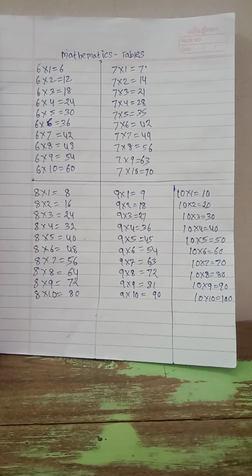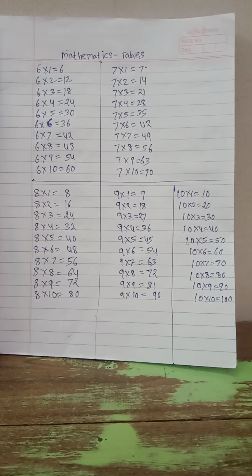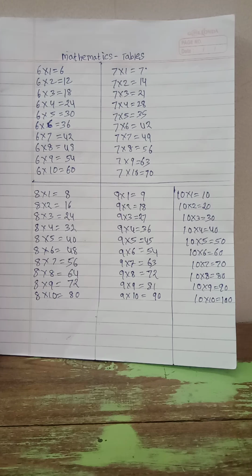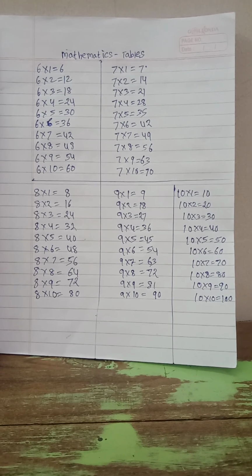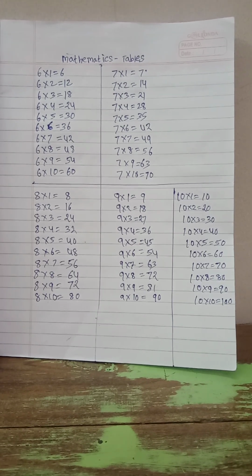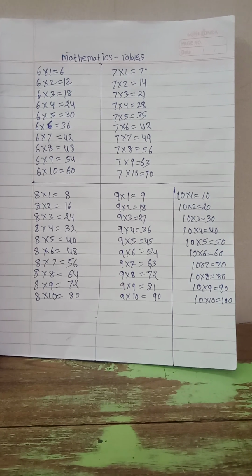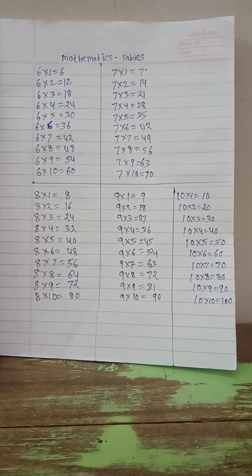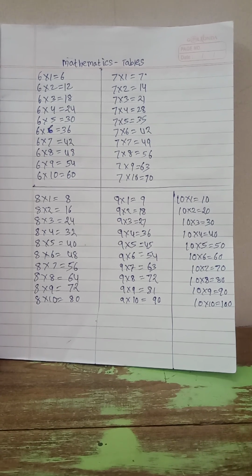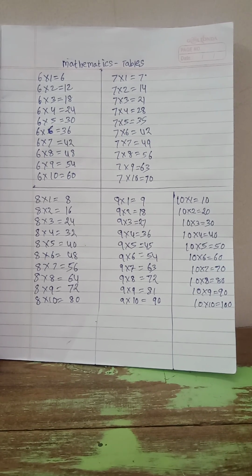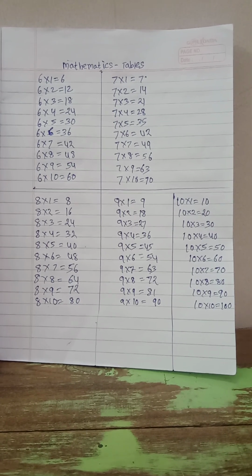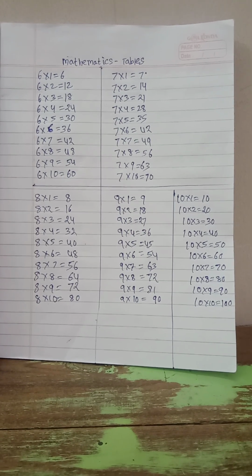7 5s are 35, 7 6s are 42, 7 7s are 49, 7 8s are 56, 7 9s are 63, 7 10s are 70, 8 1s are 8, 8 2s are 16, 8 3s are 24, 8 4s are 32, 8 5s are 40, 8 6s are 48, 8 7s are 56, 8 8s are 64, 8 9s are 72,